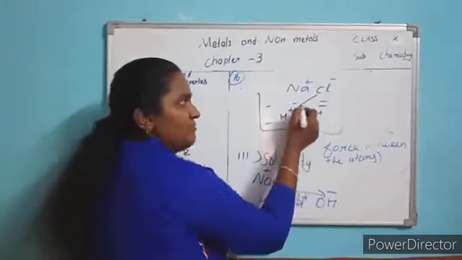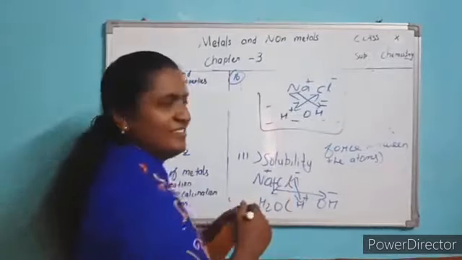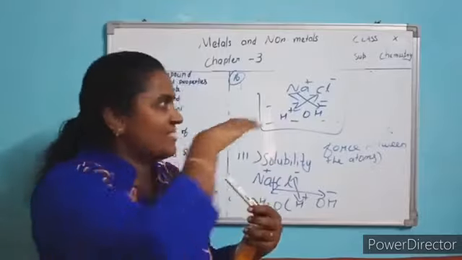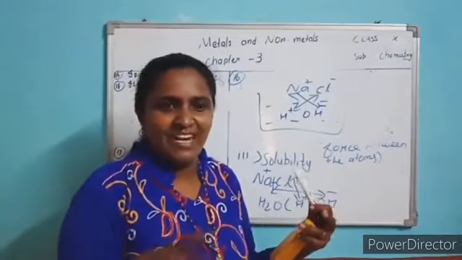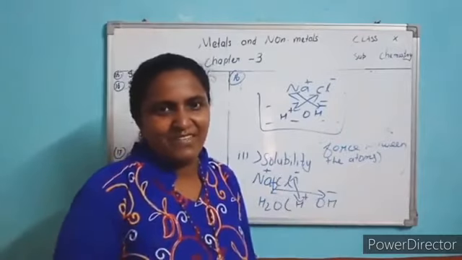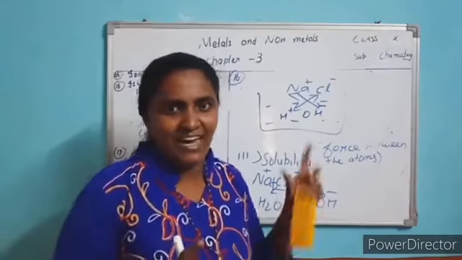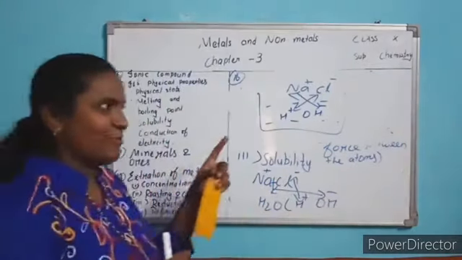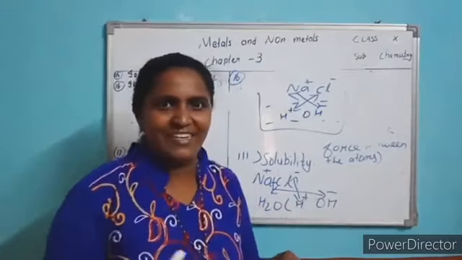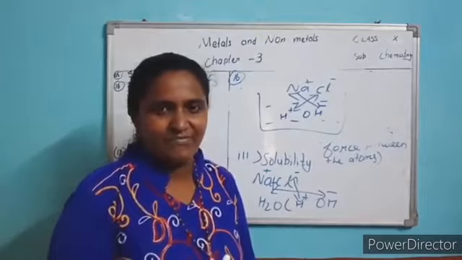This plus pulls the minus ion, and this minus pulls the plus ion. So the NaCl is broken into ions, and the whole solution is rich in ions. Now what is the question? Solubility. So it is soluble. Everywhere you can see NaCl in the form of ions.